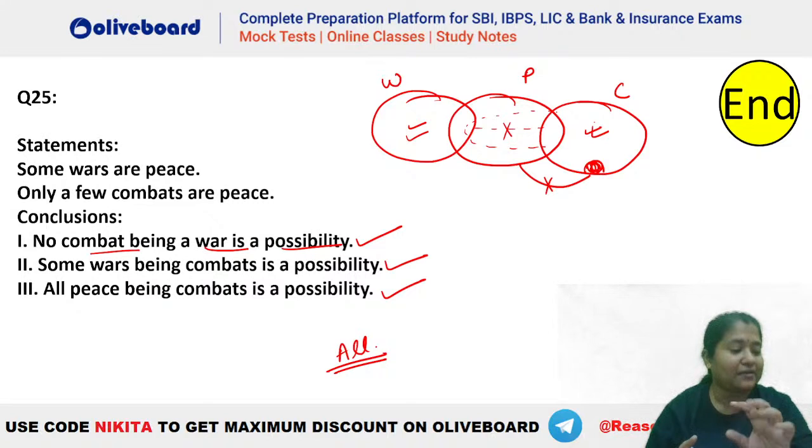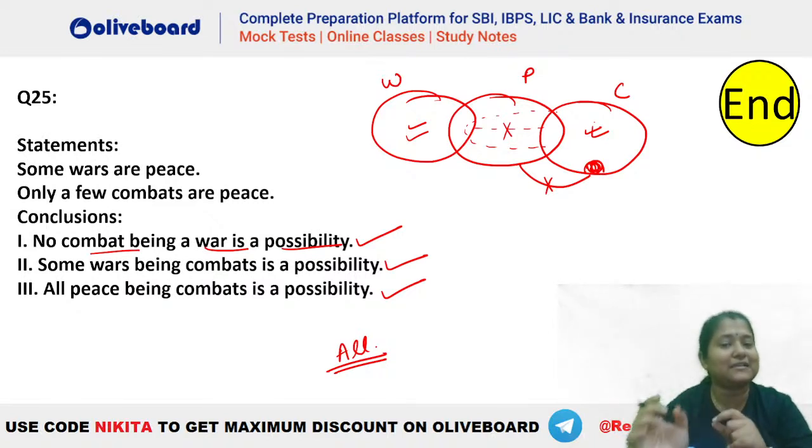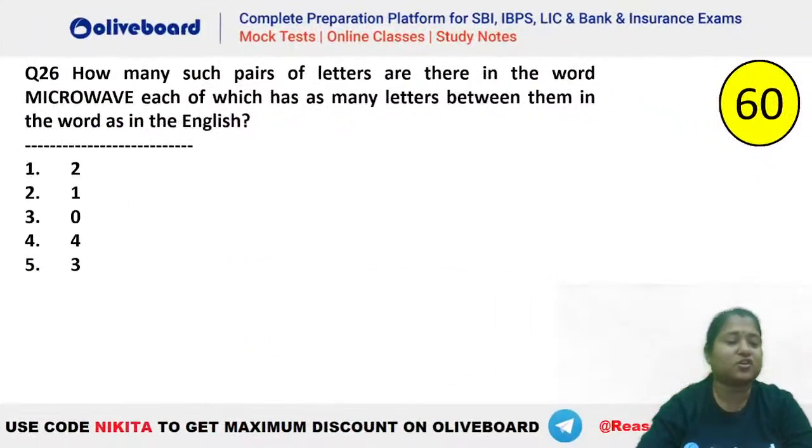I hope this is now clear, Naveen. So it is not absolutely definite that C and W should not interact. Hence, it is a possibility. There is a possibility that C and W can interact here. That is why no combat is war is a possibility. Are we clear? Today, full of syllogism. Syllogism is a very, very important topic, Shravani. Everyone clear? Chalo, next question on your screen.